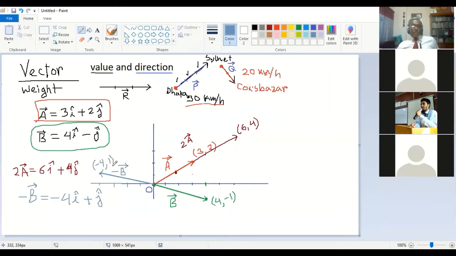Same size means the length of b and minus b will be the same, but they are in opposite directions. If someone is going north to south, the other one will go south to north. Exactly opposite direction. That is the minus thing.